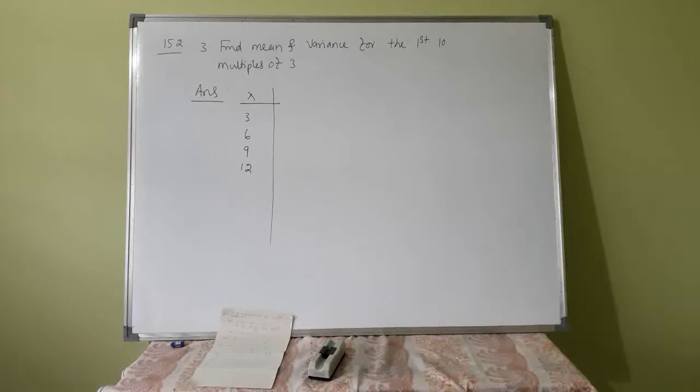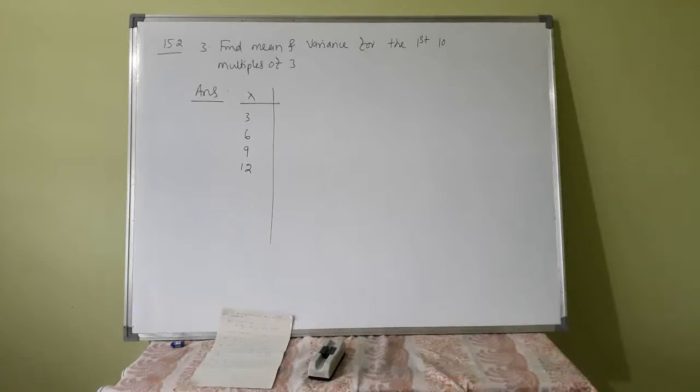One example was by mistake not completed; Kaushik told me to solve that. Find mean and variance for the first 10 multiples of 3.